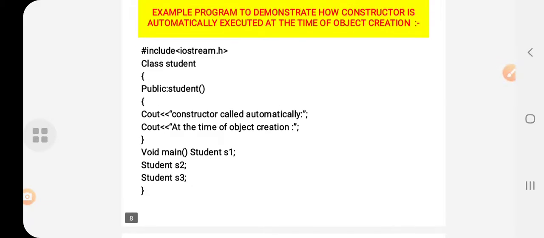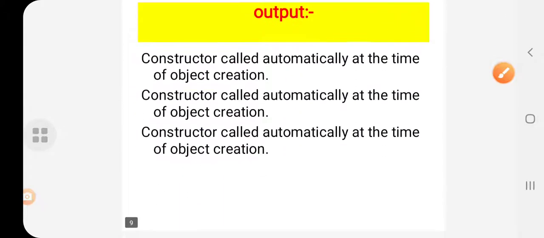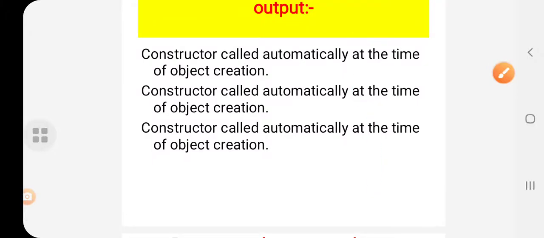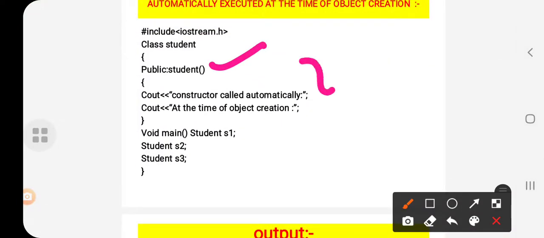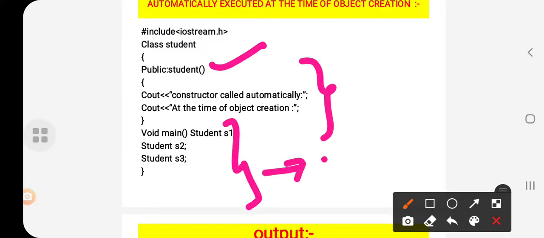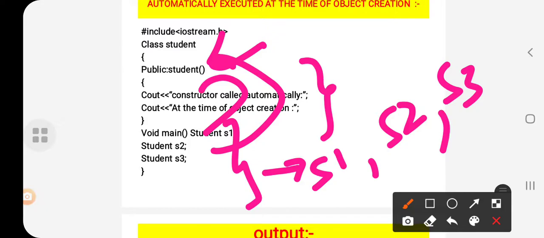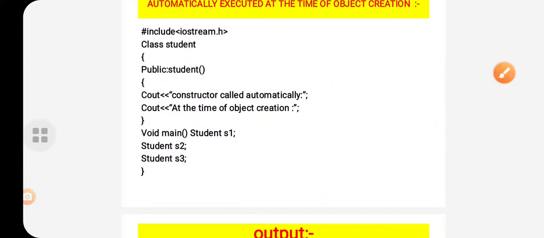See, because you have S1, S2 and S3 as the objects, you will get 3 outputs. So the constructor is called 3 times. The constructor here is Student. So Student is called 3 times by the objects S1, S2, S3. So whenever it is called, it goes to this function and executes the statements which are inside.